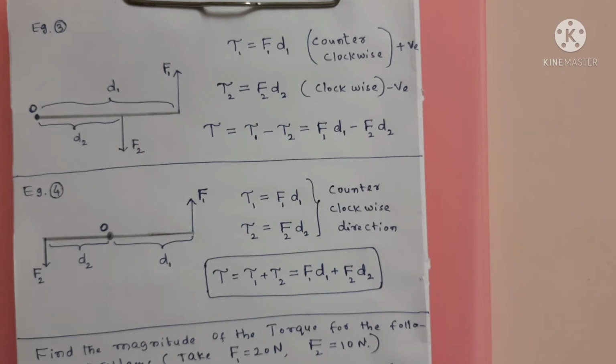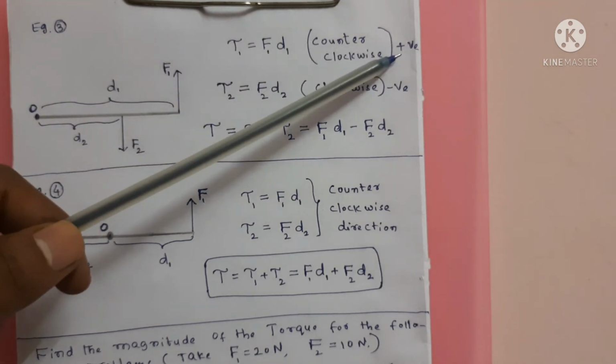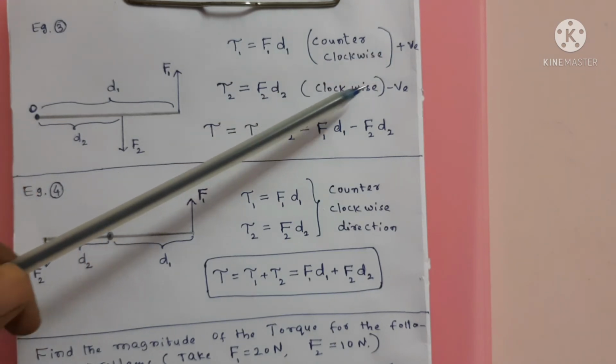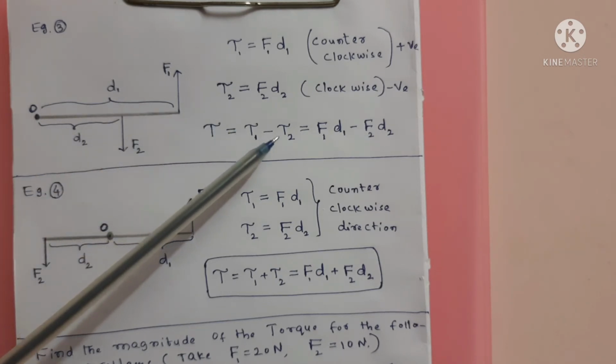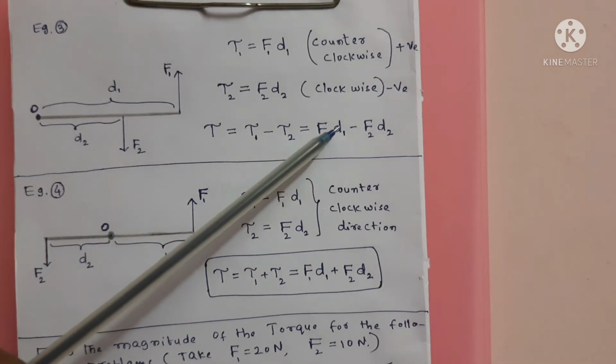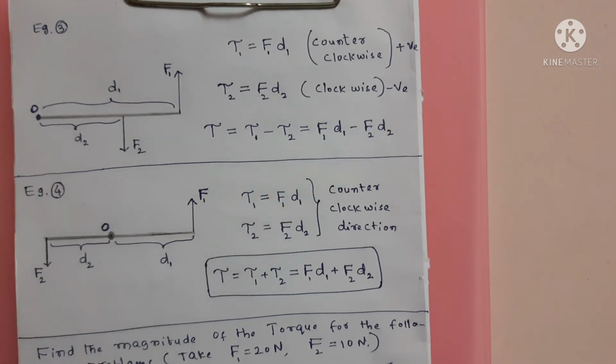I am following this sign convention throughout mathematics and physics: counterclockwise is positive torque, clockwise is negative torque. So the net or total torque, tau equals tau 1 minus tau 2, that is F1 D1 minus F2 D2. Like this we have to solve the problem. These are all tools to solve the problem. I am giving you tools to solve the problem.